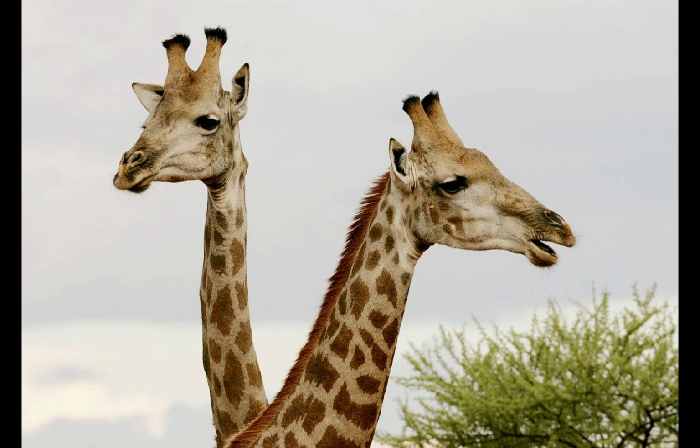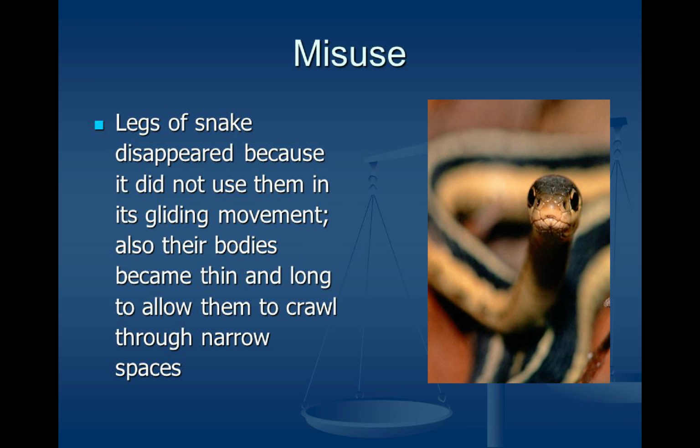Another example of his theory is snakes' legs that stopped developing, according to him, because they became obsolete or no longer used. This acquired trait was also passed on to the next generations. And according to Lamarck's theory, the reason we do not have snakes with legs today is this. Those legs stopped developing; they weren't being used.